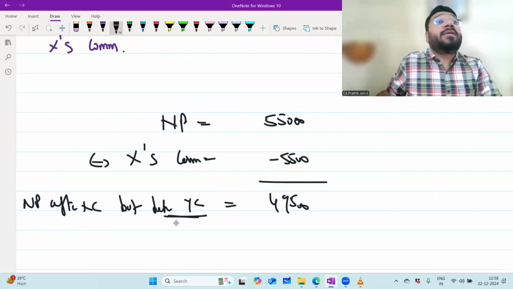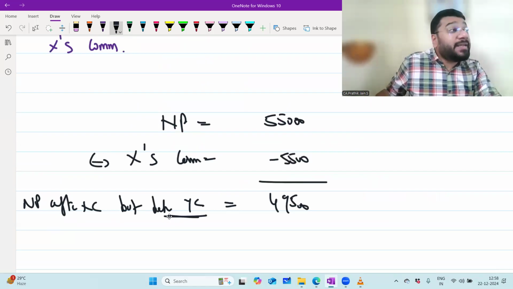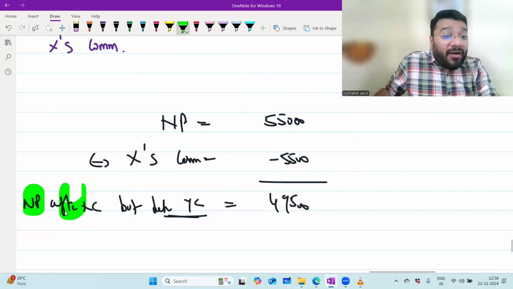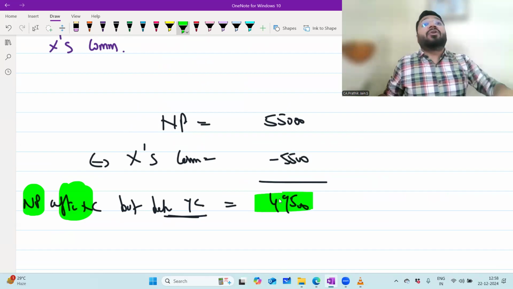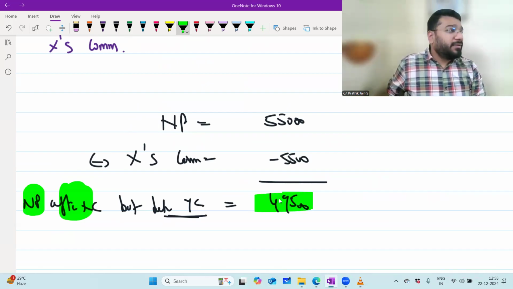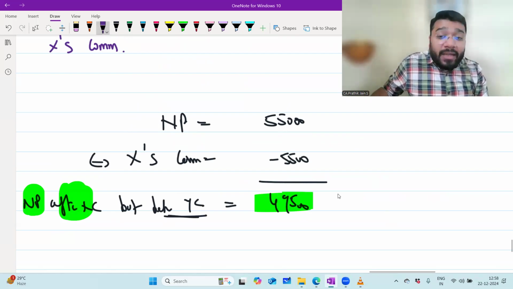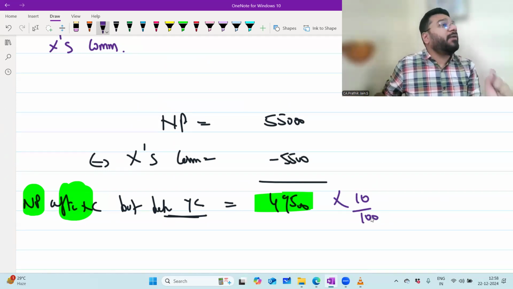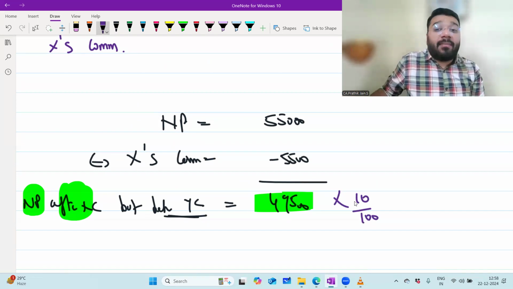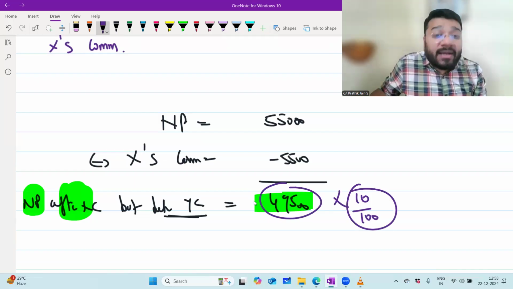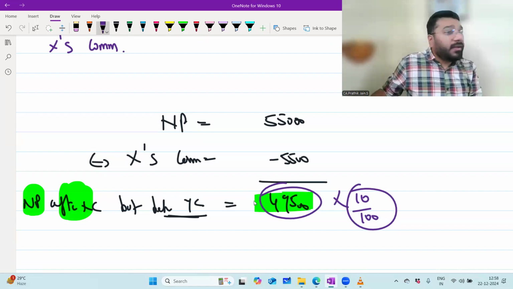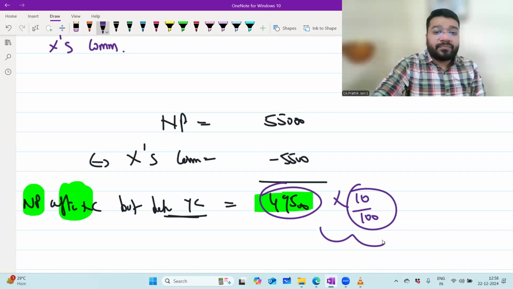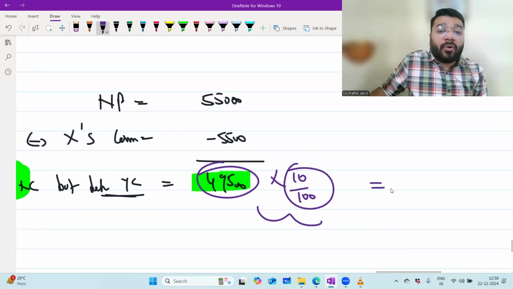What is the question saying? Give commission to Y. How much percentage? 10%. On what? Net profit. Which net profit? After X's commission. This amount is readily available to me or not? If it is available, then directly into 10 by 100. So you cannot literally go with the words before and after. You have to see whether the amount on which I'm supposed to multiply the percentage is readily available or not. If it is available, directly 10 by 100. If not, you have to extract the answer. How extraction is done, I'll tell you. So 49,500 into 10 by 100. So what is the commission amount of Y?